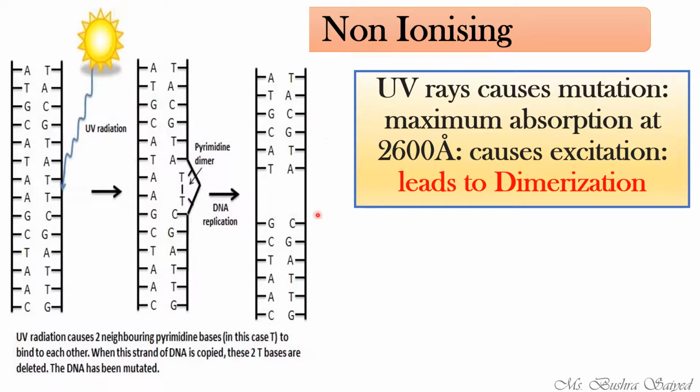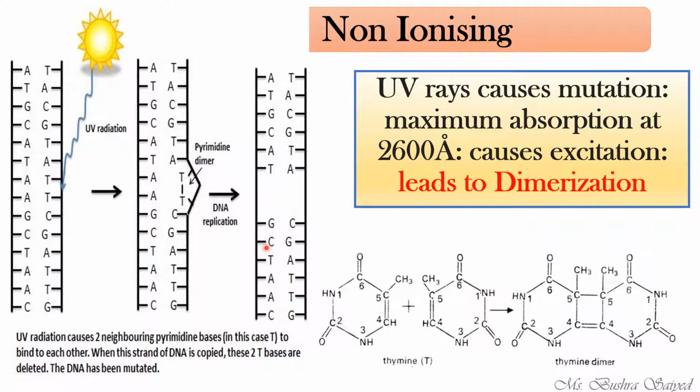in the replicated DNA. Here if you see the structure, these are the two thymine residues. In the presence of UV rays, they will be joined through a double bond between them, right? Causing the formation of thymine dimer.